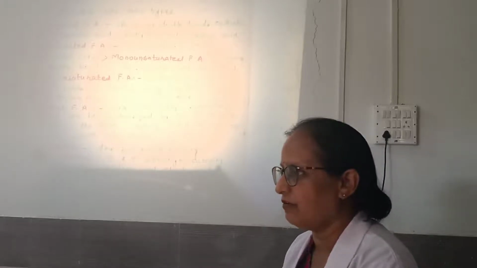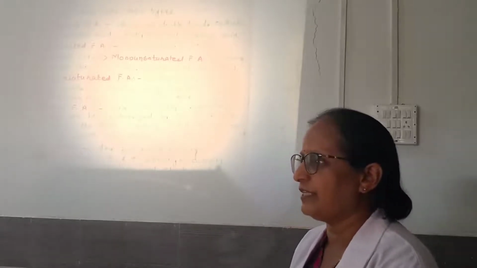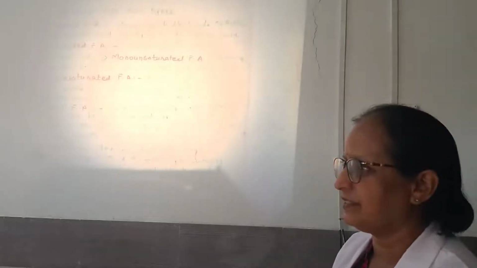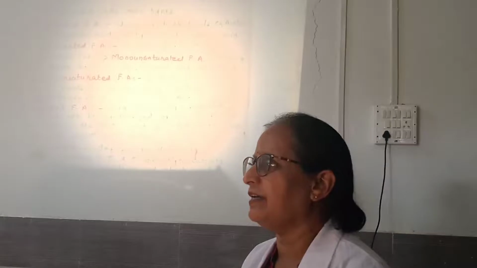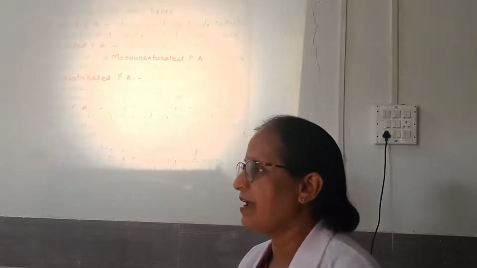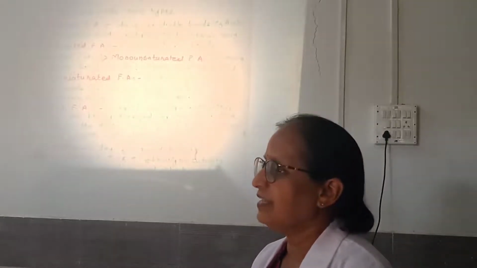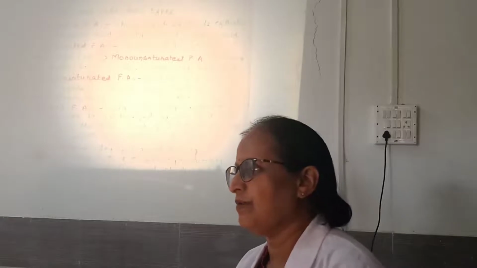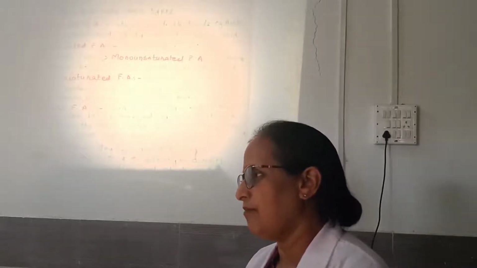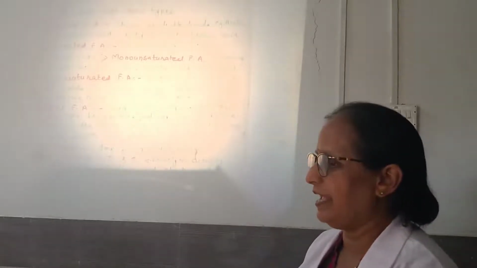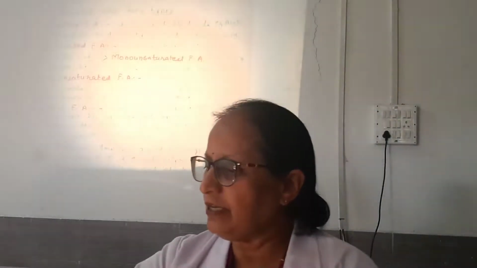They consist of some additional group and a nitrogenous base. Phospholipids we have classified into lecithin, cephalin and sphingomyelin. Then the glycolipids are subclassified into cerebrosides and gangliosides, then sulfolipid, aminolipid, lipoprotein, etc.